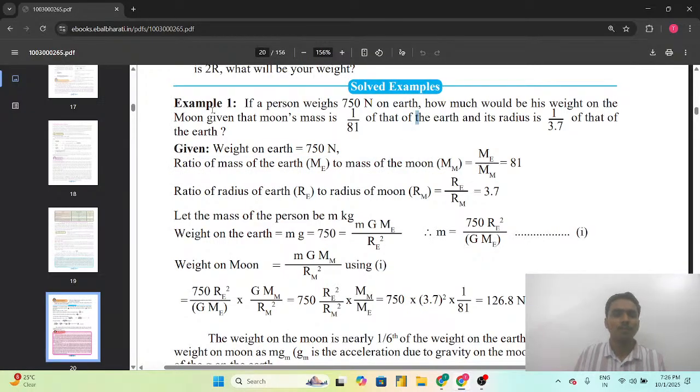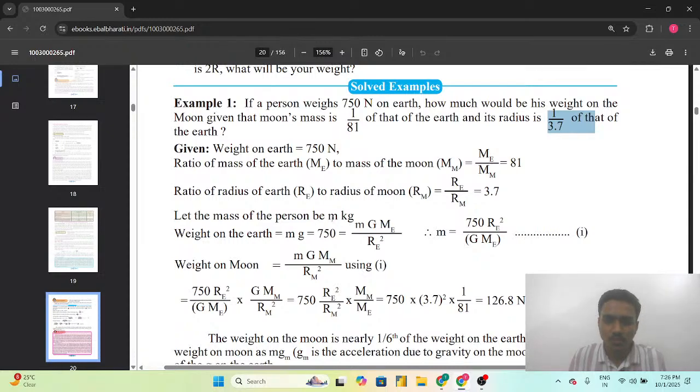The mass of the moon has been given to us. Actually we are given the ratio, that is 1 upon 81 of the mass of the earth. So if we take the mass of the earth upon the mass of the moon, it will be 81. The ratio of the radius of the earth to that of the moon will be 3.7, as given.